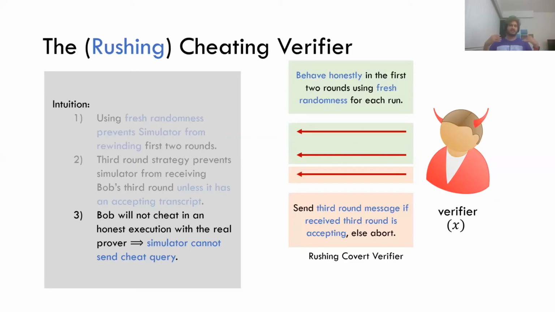So with the strategy that we define for the cheating verifier, this makes the simulation really hard. And of course, this has to be formalized, and this is done in the paper. This is just a high-level view of the cheating verifier. Great. So now that we're done with the lower bound, let's actually look at our protocol construction.